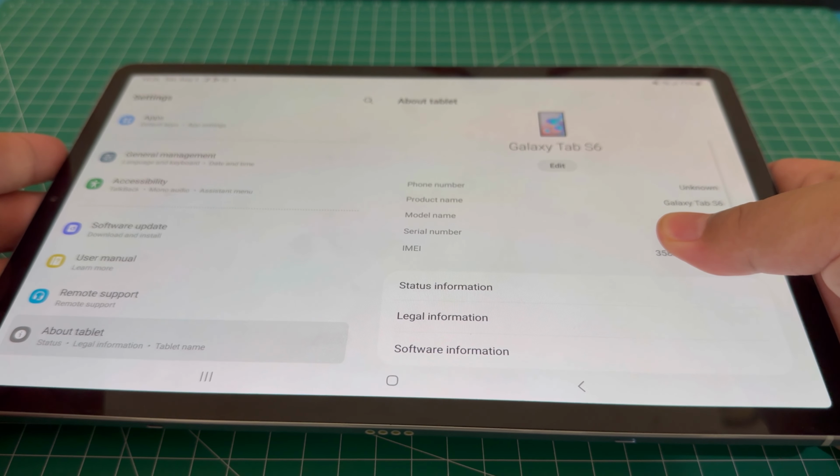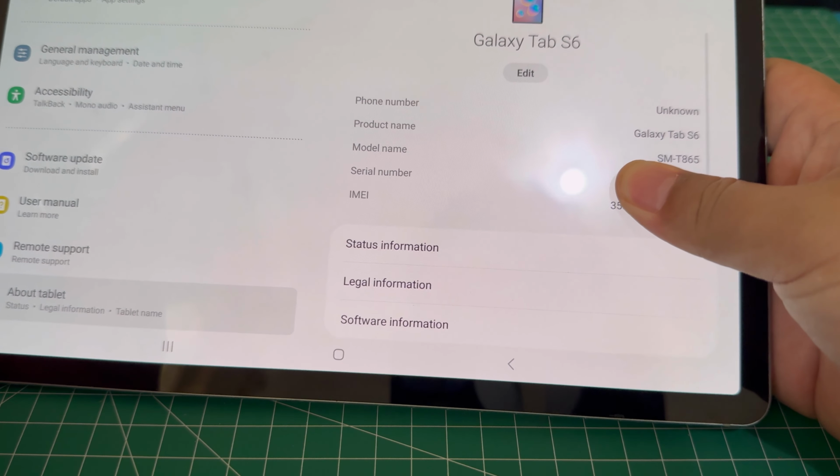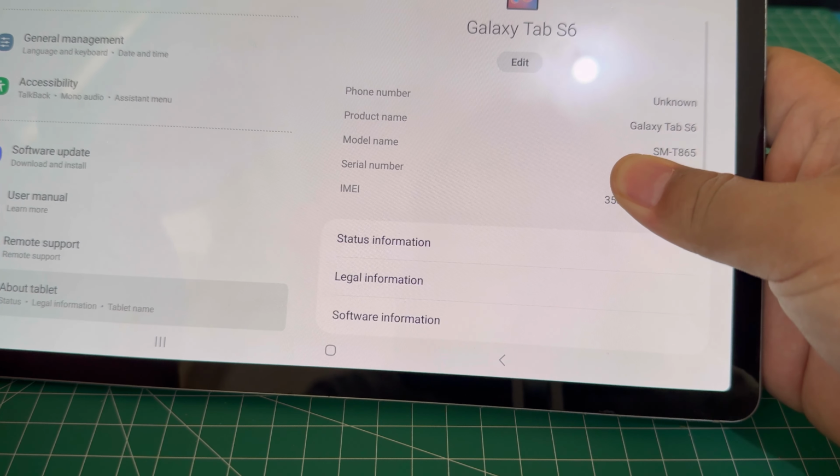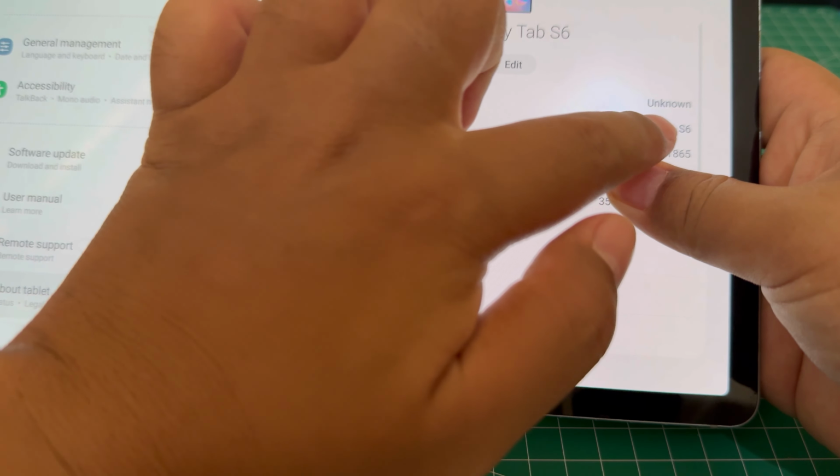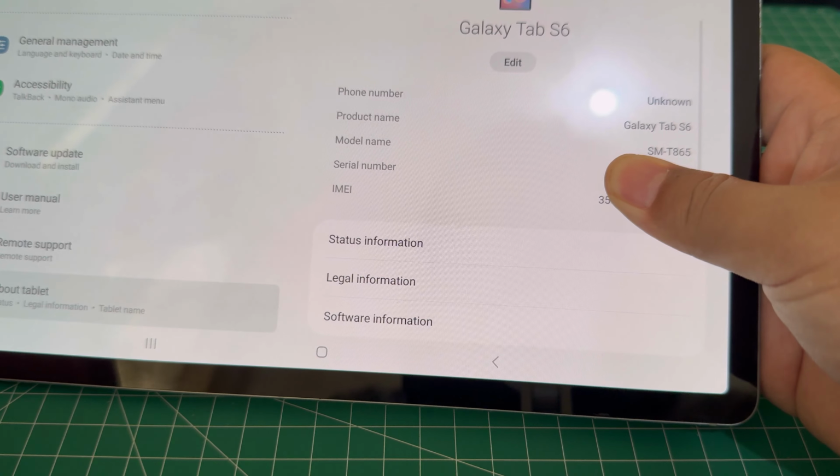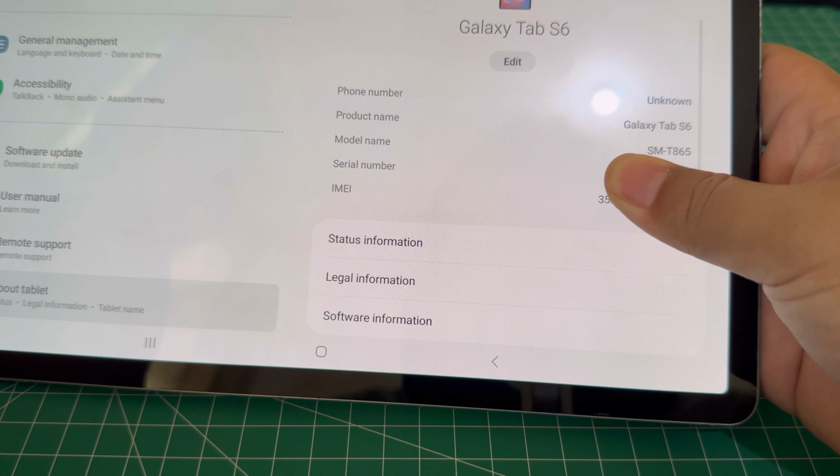So if you have a Galaxy phone or Galaxy Tab and you put the SIM card in, you will notice that sometimes the phone number is unknown. So in this video, I will show you how to display the phone number.